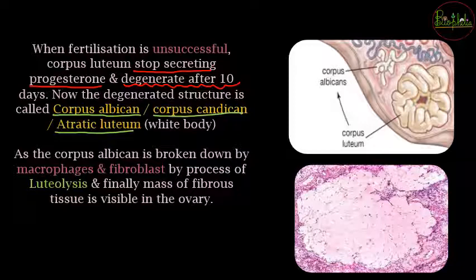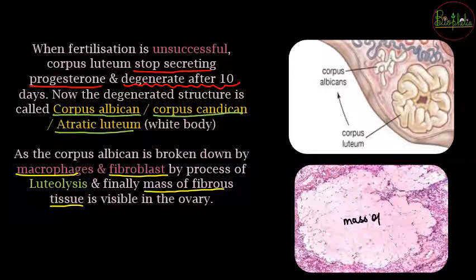अब ये corpus albicans जो होता है, it is going to be broken down with the help of the macrophages and the fibroblasts which are going to be freely moving in the blood. वो आके ये corpus albicans को degenerate करेंगे, it will break down and they will finally remain as just a scar on the ovary. So it will be seen as a mass of fibrous tissue left on the ovary. So if you can see this histology slide, then the white area that you can see is going to be the mass of fibrous tissue.